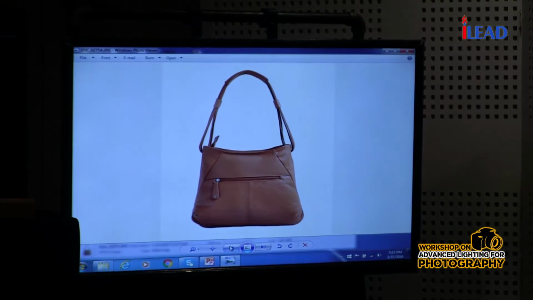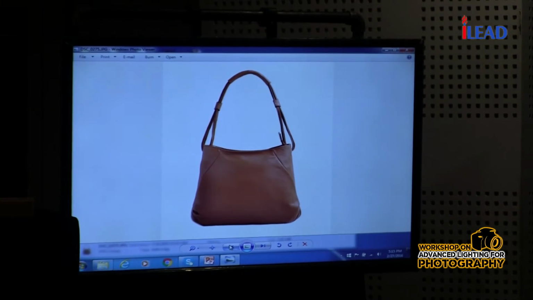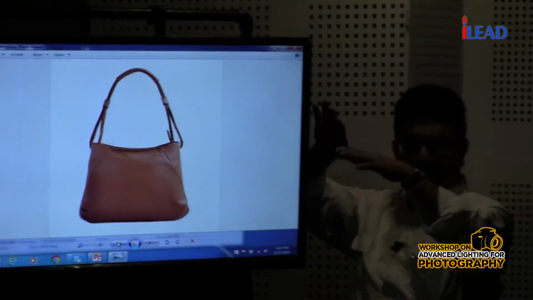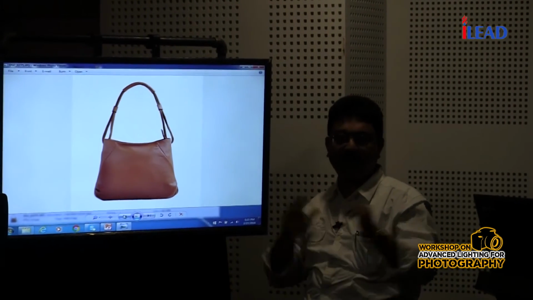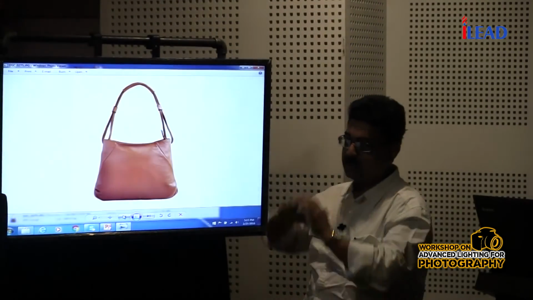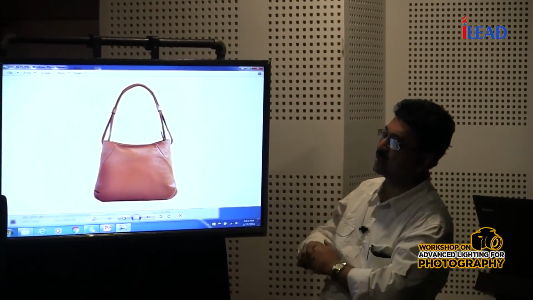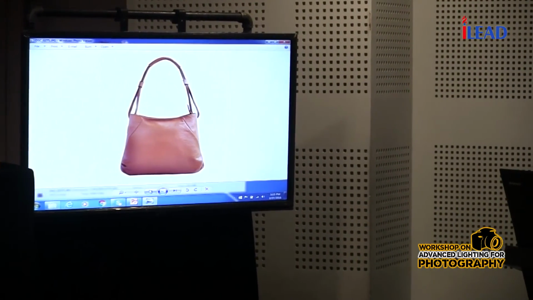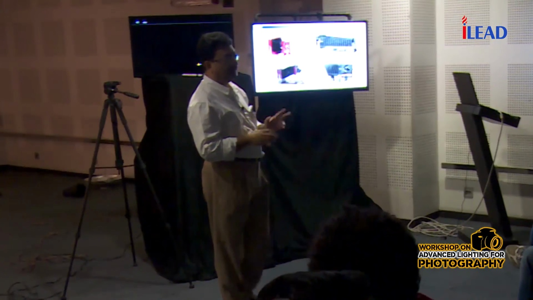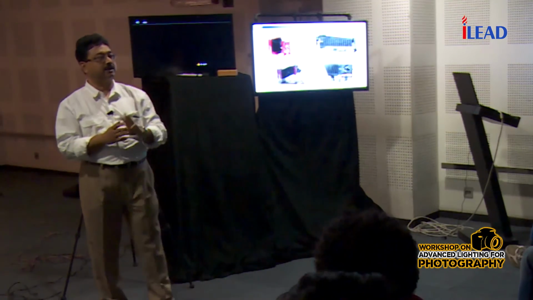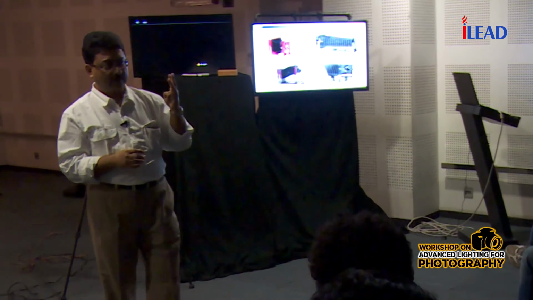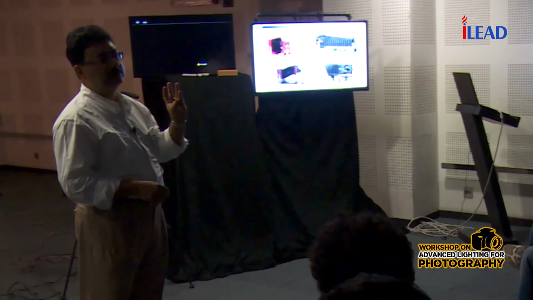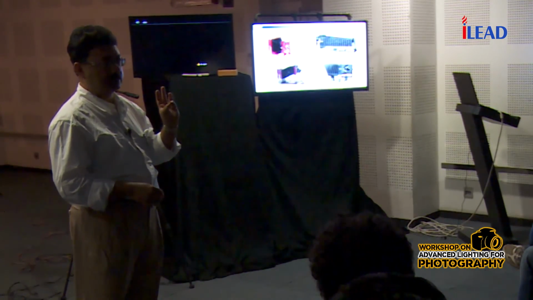I've used just two lights, one major source from this direction. That is again quarter lighting. It was a big softbox. This one is from this direction, and we have used a thermocol, only a simple thermocol, as a fill-in light from that direction. In this camera you can control the depth of field by controlling three factors. One is the aperture, second is the focal length, and third is the shooting distance.